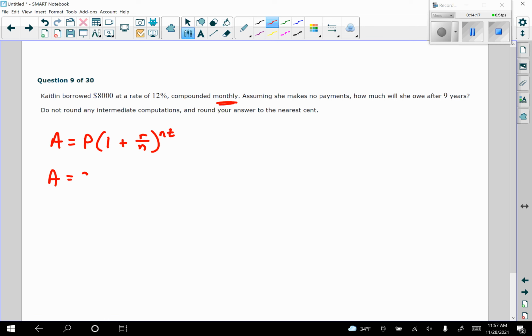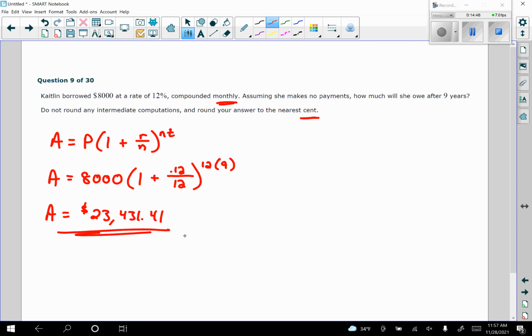So A is going to equal the $8,000 times 1 plus 0.12, compounded monthly would be over 12, and then n times t becomes 12 times 9. Typing this into the calculator, you're going to round to the nearest cent. It should get $23,431.41.